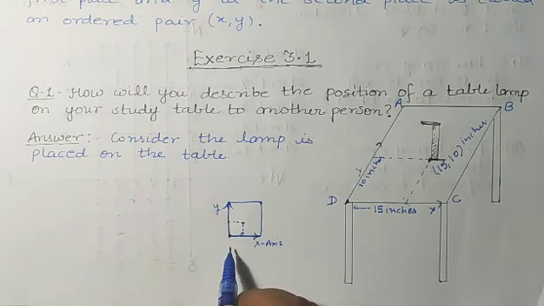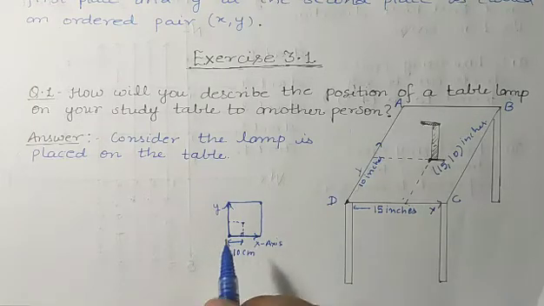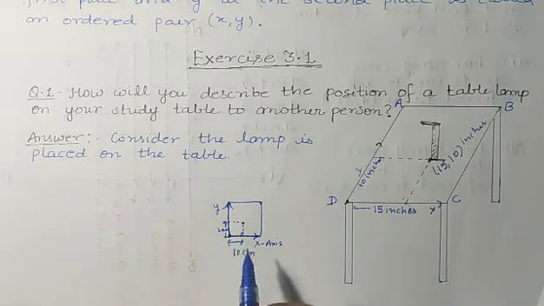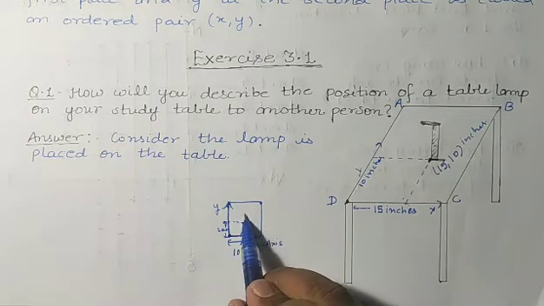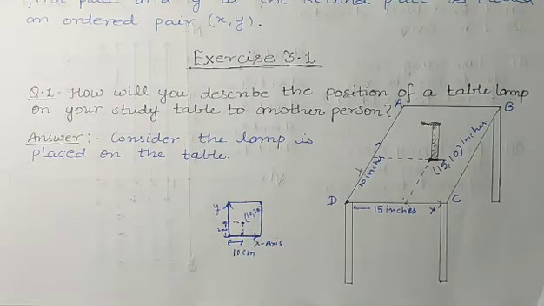Now we'll measure from this fixed point the measure of this. Suppose this is 10 centimeter, and now we'll measure this, suppose it is 20 centimeter. So what will be the position of this point? This position will be 10 comma 20 centimeter. Okay students, like this we can describe the location of any object on the table. Now coming to the next question, students.